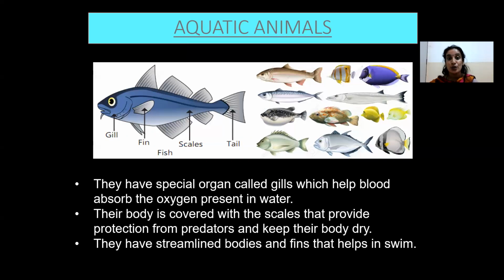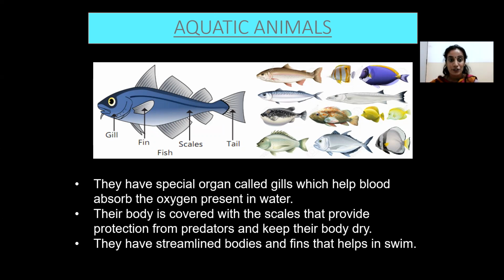Next, we are moving to aquatic animals. You know what is special about these? These animals live in water. Examples of aquatic animals are octopuses, fish, crab, etc. Most aquatic animals have gills as their breathing organ.